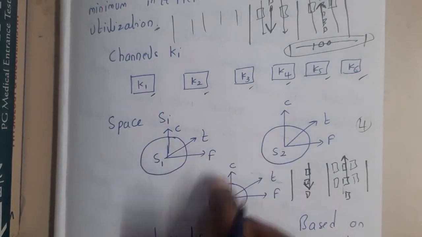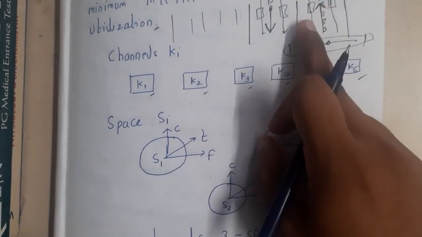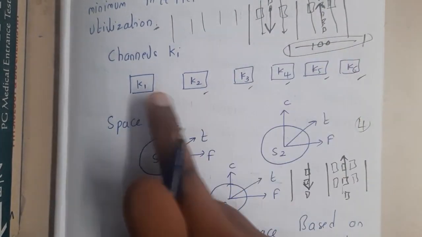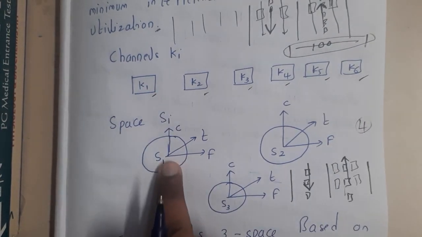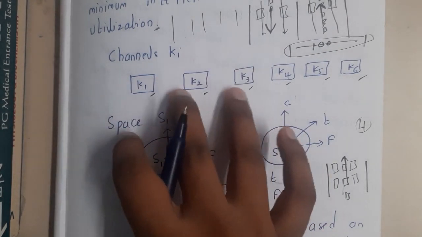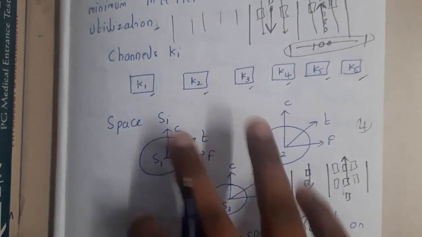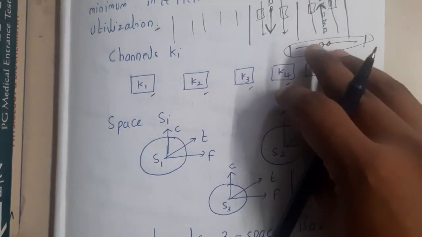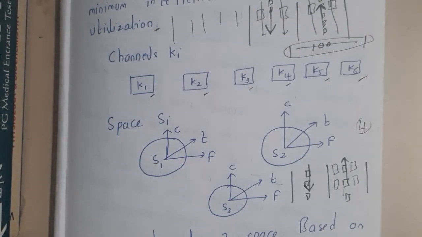Similarly, we are having three spaces. These three spaces are nothing but the three lanes on the road in our example. Initially K1 can use S1, K2 can use S2, K3 can use S3. Once their utilization is done, these three spaces are free again, so they can be allocated again. In this way the space allocation will work, guys.